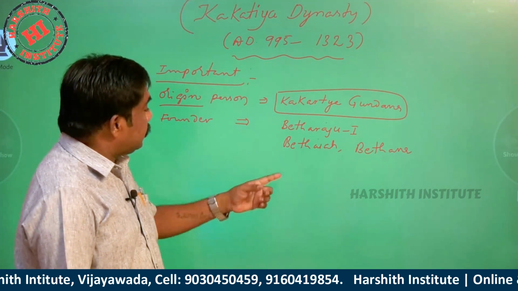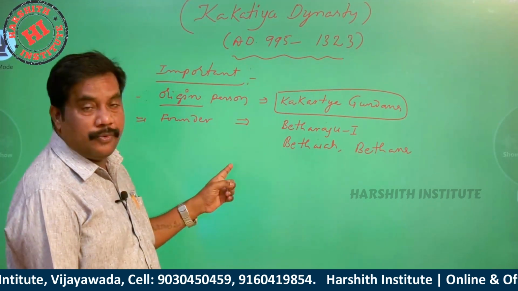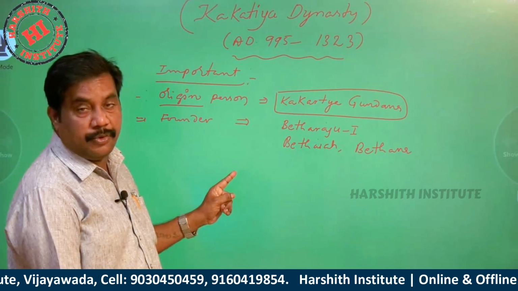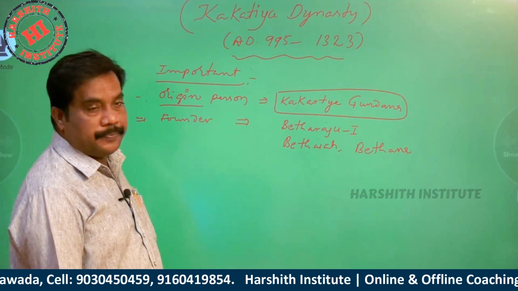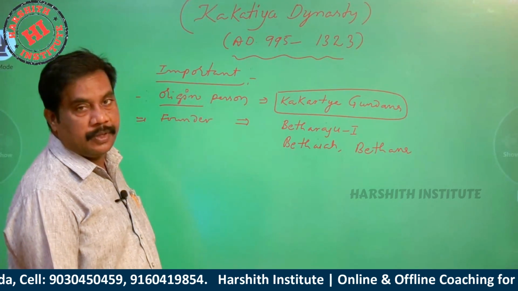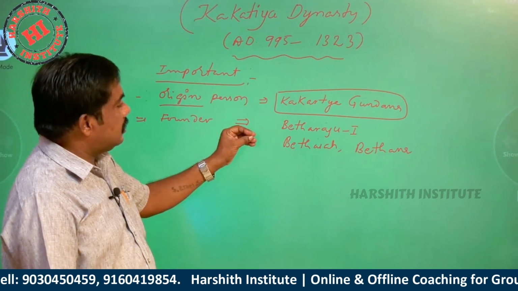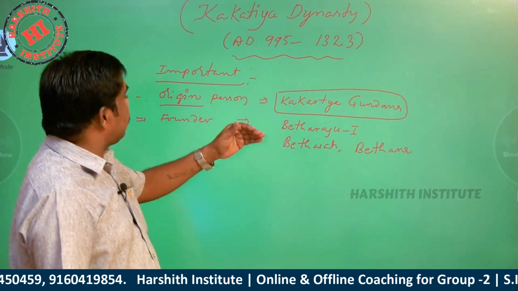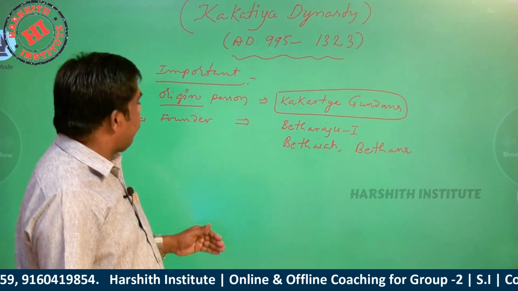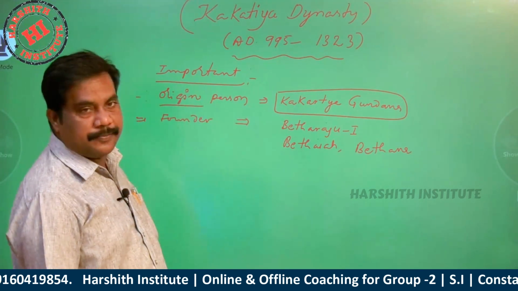These are the 3 names. So the founder of the Kakatiya dynasty is Betaraju one, who was the son of Kakatiya Gundana. Kakatiya Gundana was the origin person, and the founder was Betaraju one.